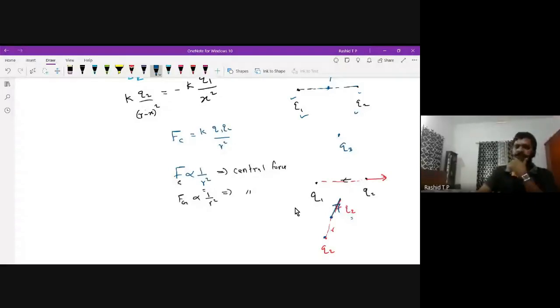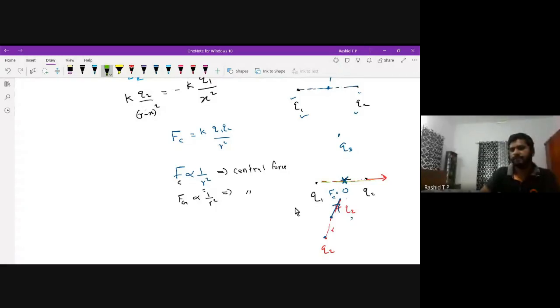In the question, it is clearly mentioned that after placing the third charge, the system should be in equilibrium. Therefore, at a particular point, the net force should be 0. This net force is effective along the line joining the two charges.